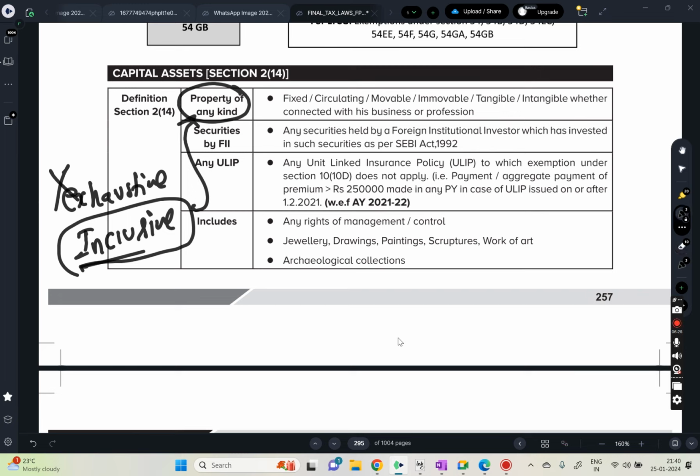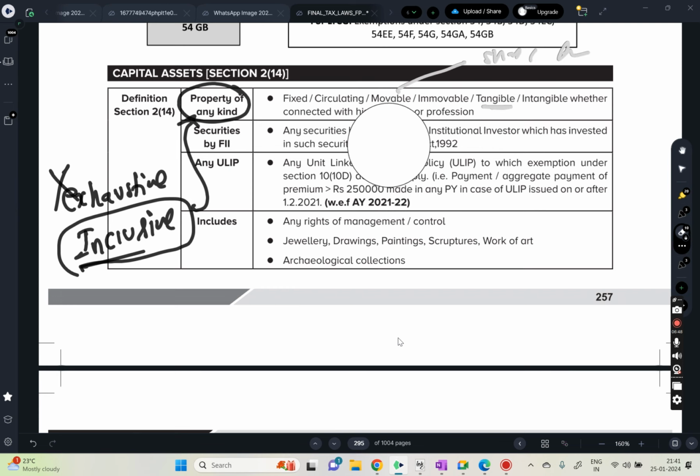For example, movable: shares, furniture. Immovable: buildings, land. Tangible: whatever we see. Intangible: goodwill, copyrights, patents. These are all property of any kind.